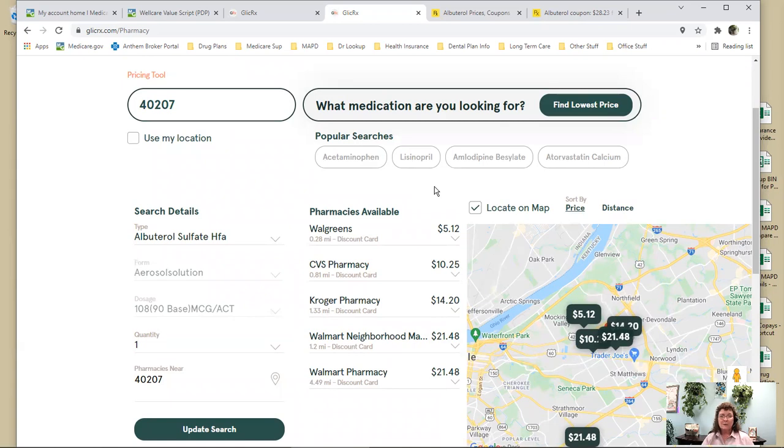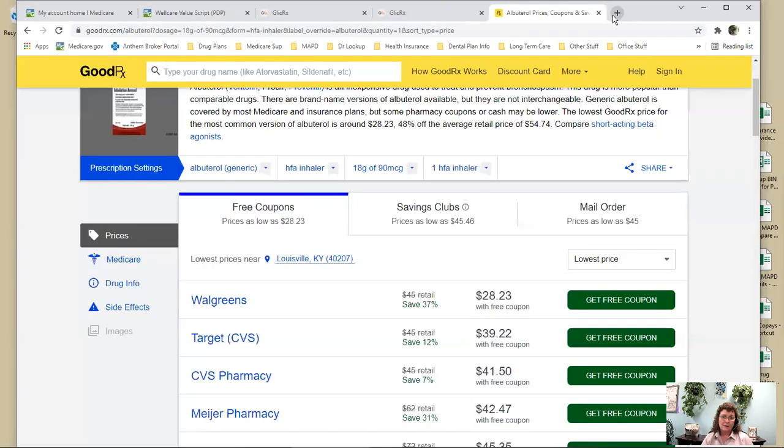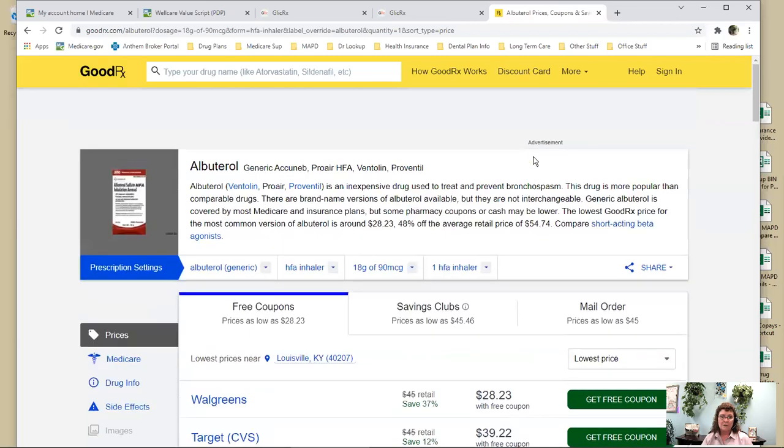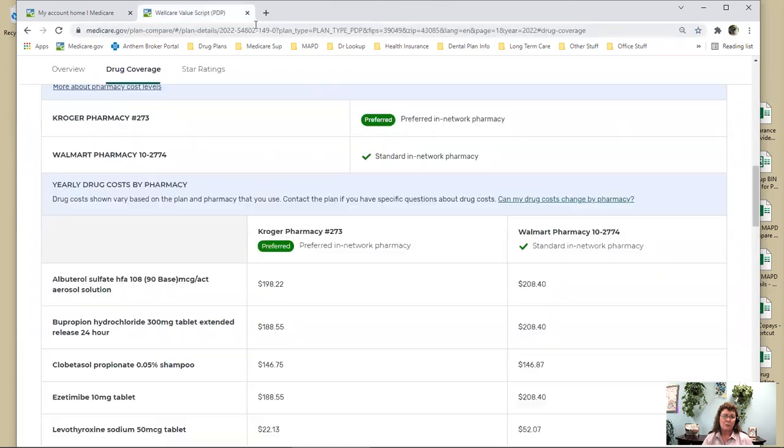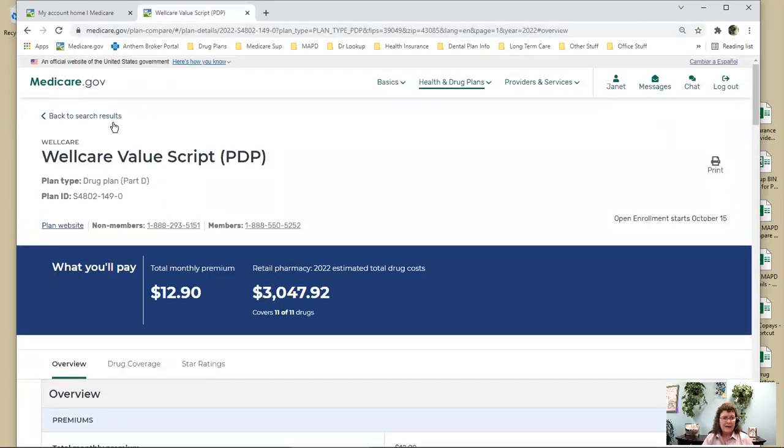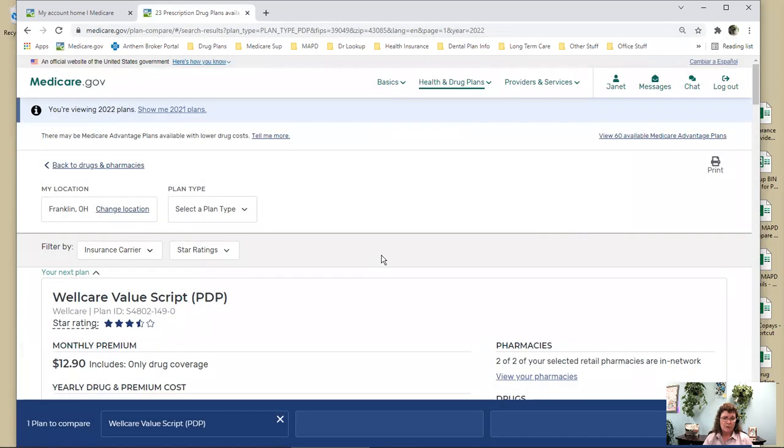We like GlickRx because usually the prices are less expensive, and GoodRx is starting to email clients saying, hey, we have this Health Now or whatever it's called that can help you with your Medicare options. You don't want to call that because, one, that's what we do for you. We know your stuff the best, and we're going to do what's always in your best interest, okay? So that's how you read this stuff and what's important in here.